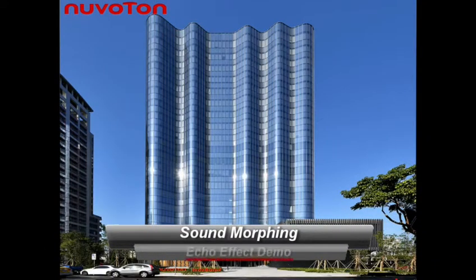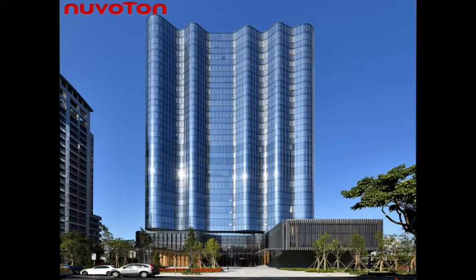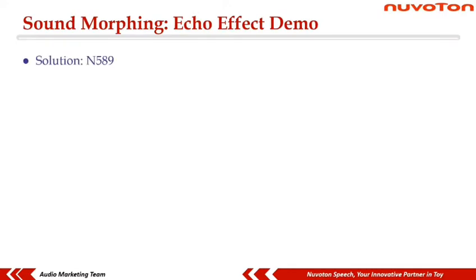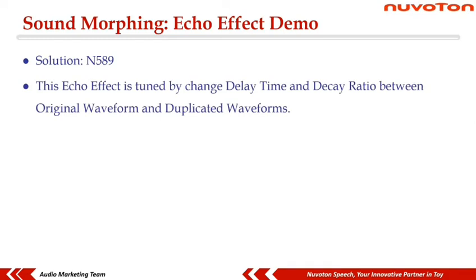Sound morphing. Echo effect demo. Solution N589. This echo effect is tuned by changing the delay time and decay ratio between the original waveform and duplicated waveforms.